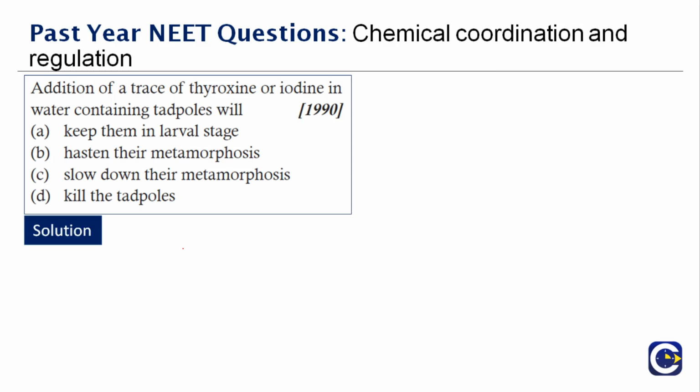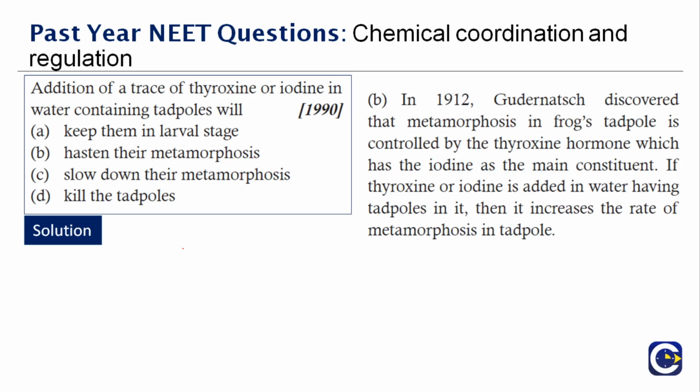So in 1912, you have a person named Gudernach, or whatever you can pronounce it as. You can make the G silent and say Udernach. He discovered that metamorphosis in frog tadpole is controlled by the thyroxine hormone, which has iodine as a main constituent.